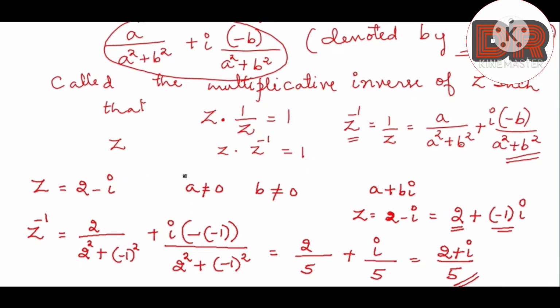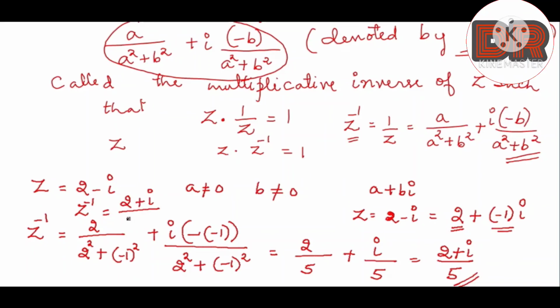That gives us 2 plus i, and divide by a square plus b square. Okay, correct? So the inverse, z inverse, I can write it directly as 2, change the sign of the imaginary part, which is nothing but plus here. If there is plus, then you have to write it as minus here. Only the imaginary part.